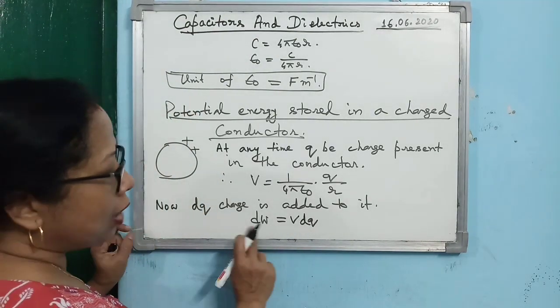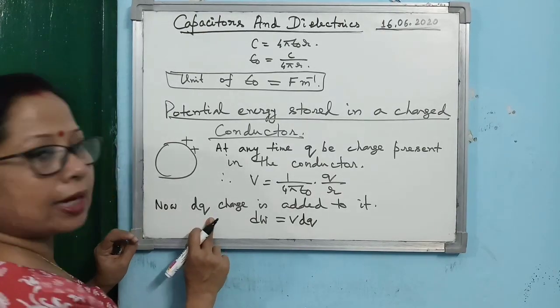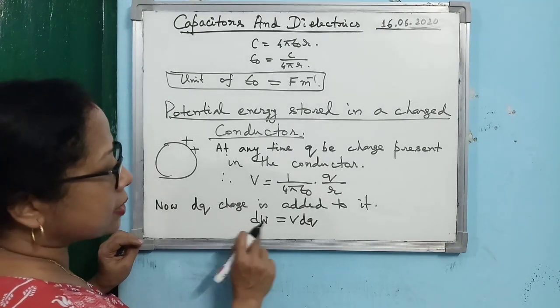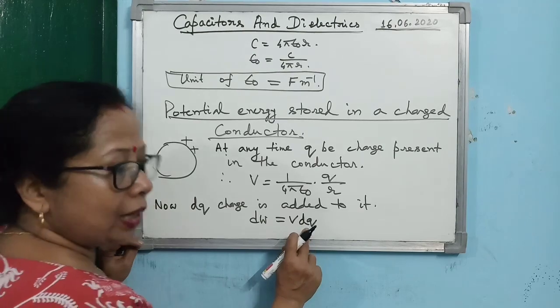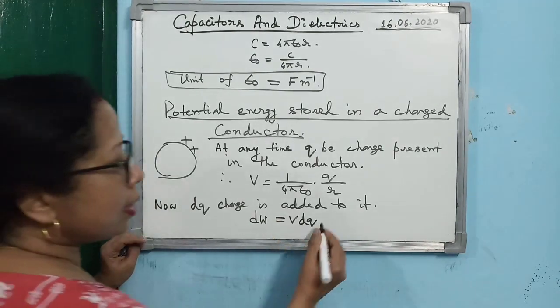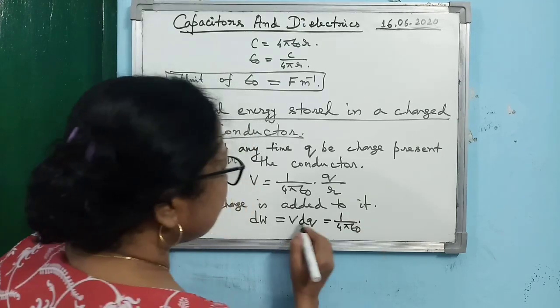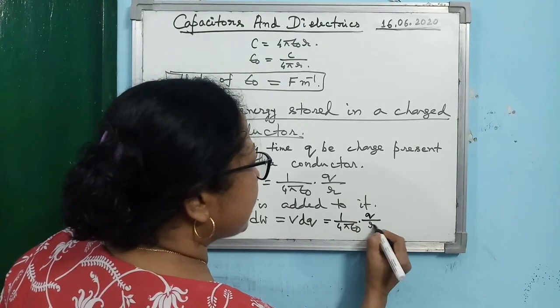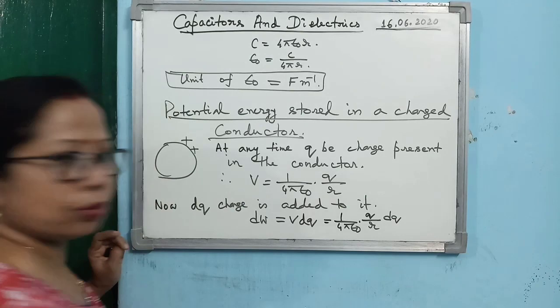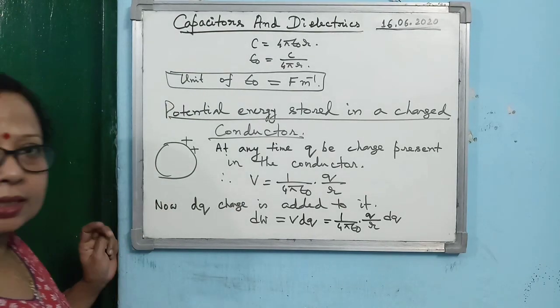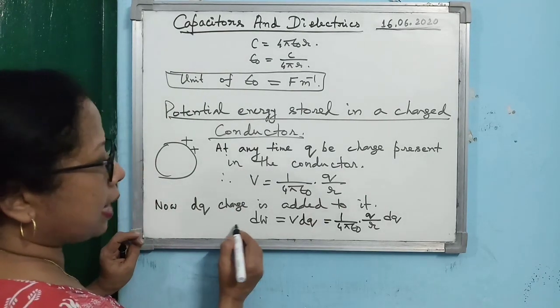So the small work done in adding the small charge dq, you can write as dw is equal to v into dq. Now if you substitute the expression for v, then you can write it as q by r dq. Is that clear? Everybody has understood? Now you see what is happening.